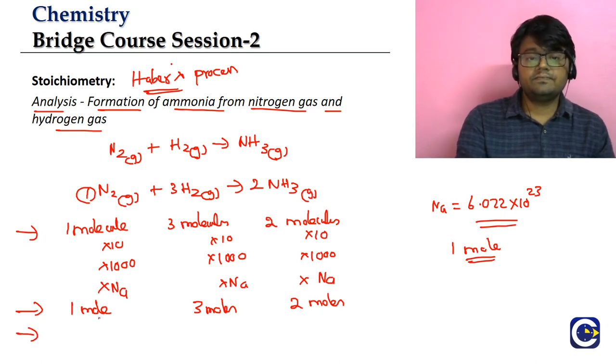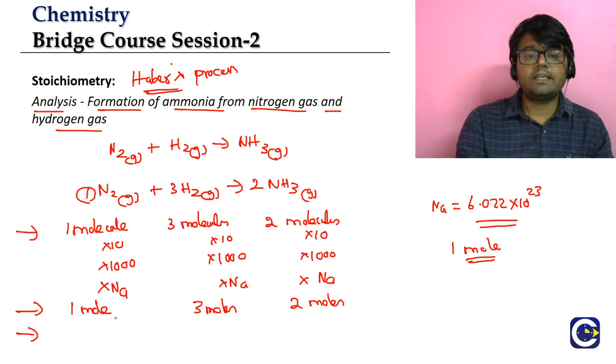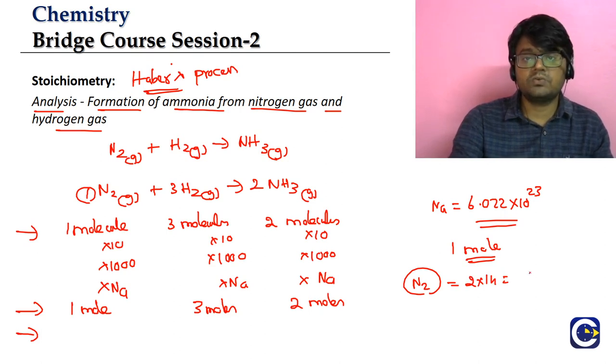This is also important for the analysis. What is this mass ratio? If you look at nitrogen, what is the molar mass of nitrogen gas? 2 nitrogen atoms are there, so 2 into 14, how much will it be? Because the gram atomic mass of nitrogen is 14. All these common elements, we must know the gram atomic masses. So the molar mass of nitrogen gas will be 2 into 14, 28 grams.